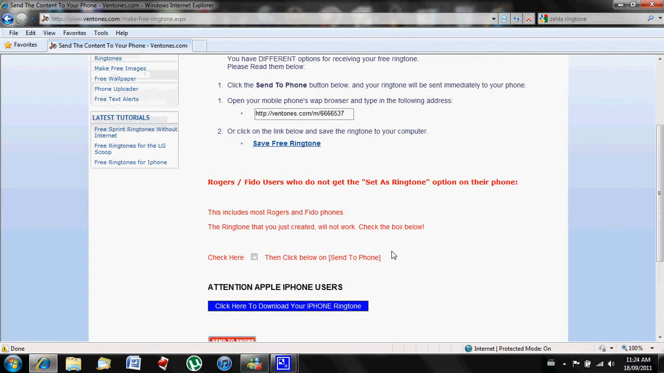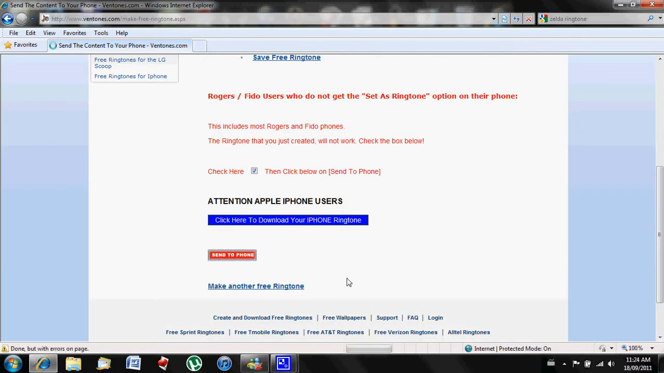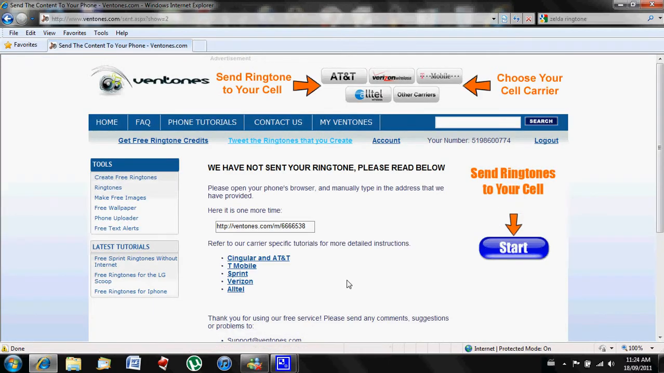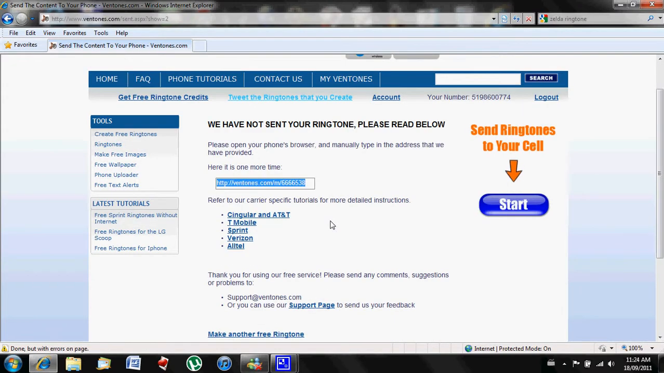Now, if you're like Rogers or Fido, you're gonna want to click here, and you're going to click send a phone. And now you're gonna have to get on your phone, and you're either gonna have to use 3G or Wi-Fi, and you're gonna have to go to this website. And yeah, that's pretty well it.